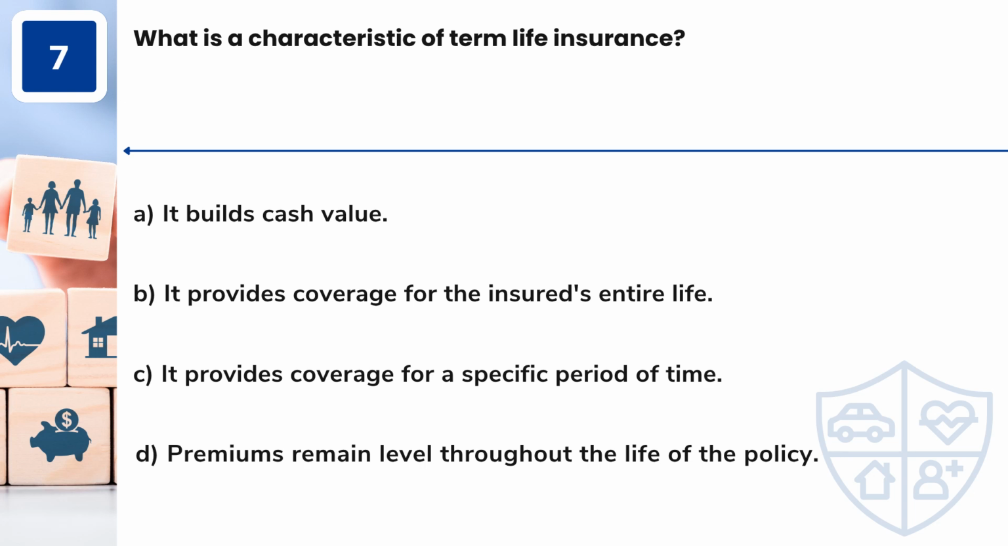Question 7. What is a characteristic of term life insurance? A. It builds cash value. B. It provides coverage for the insured's entire life. C. It provides coverage for a specific period of time. D. Premiums remain level throughout the life of the policy.